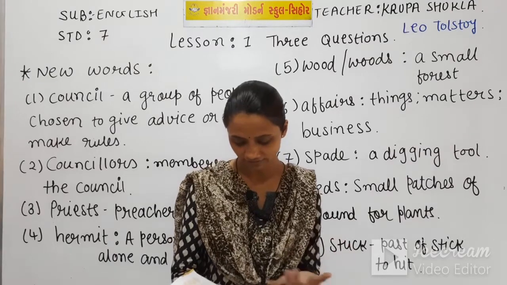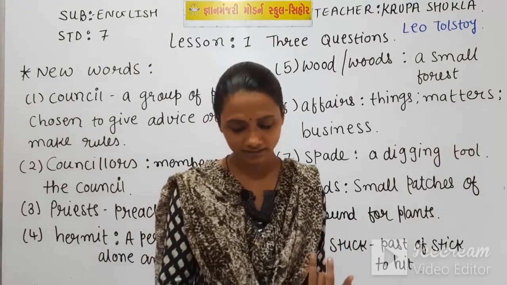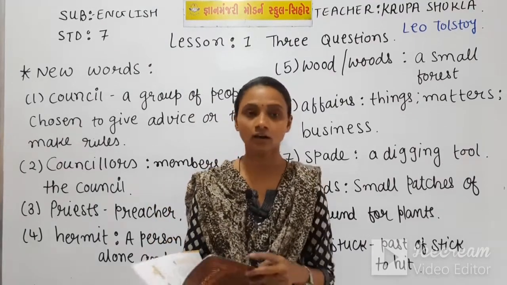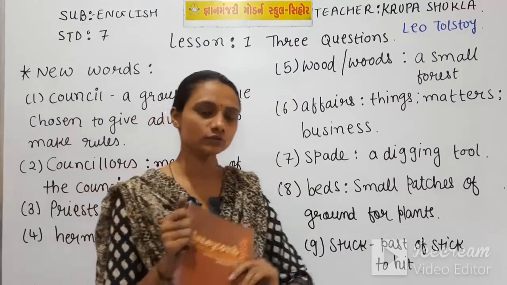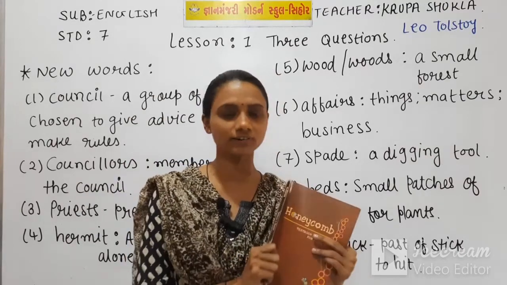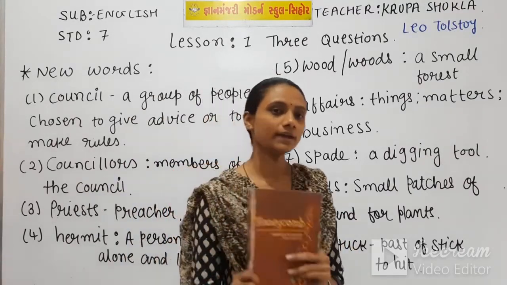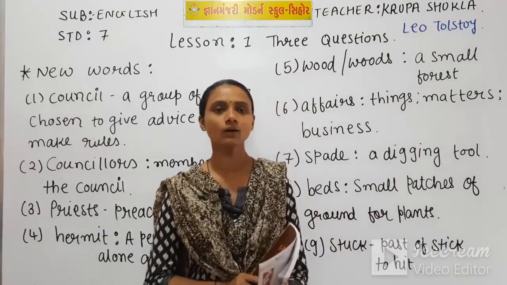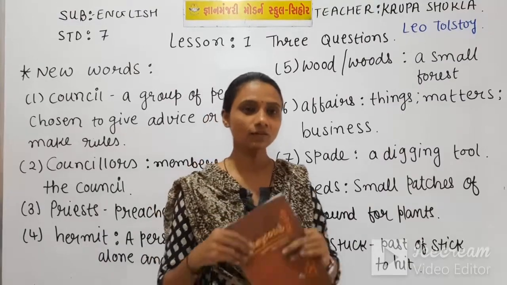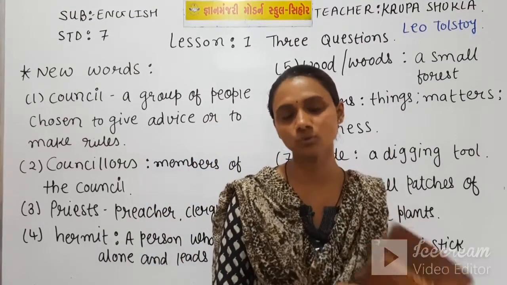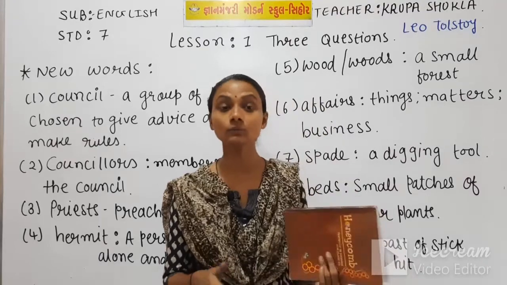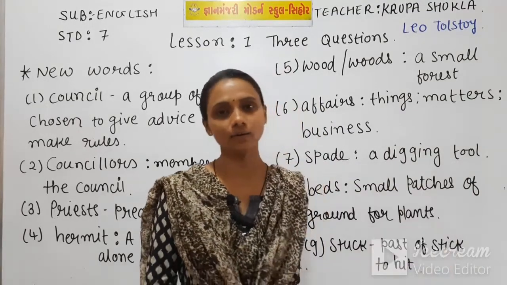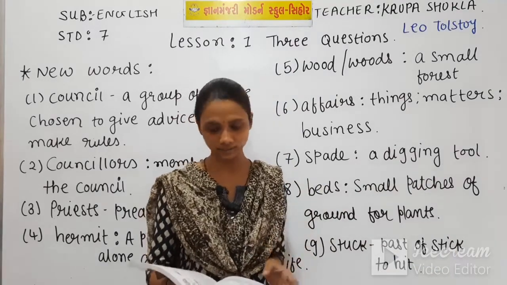The third paragraph I am reading from here. Many wise men came to the king, but they all answered his questions differently. Of course, that messenger went to different regions and different states, and he met different people, different wise people, learned people, but he got different answers. So here our king became more confused. He got different answers, so he became more confused, and now he was very nervous as he didn't have any idea about those three questions.